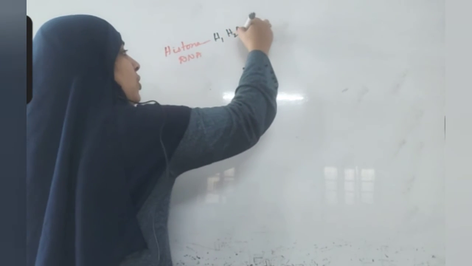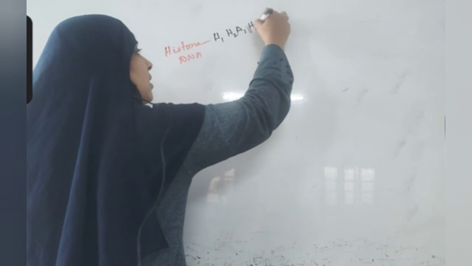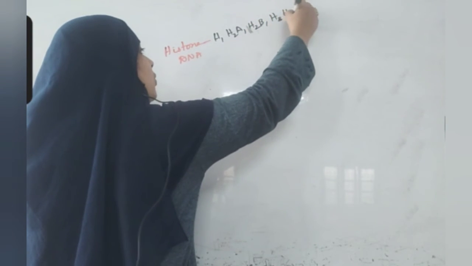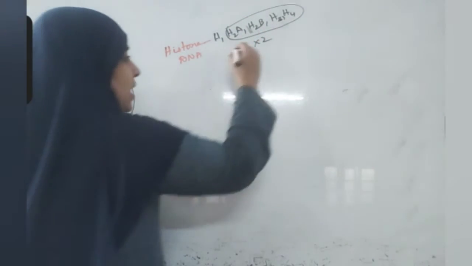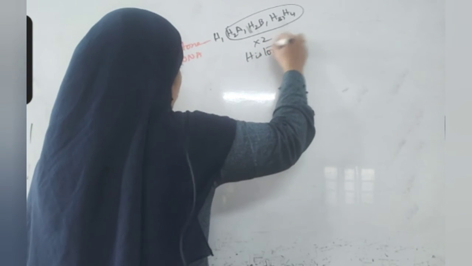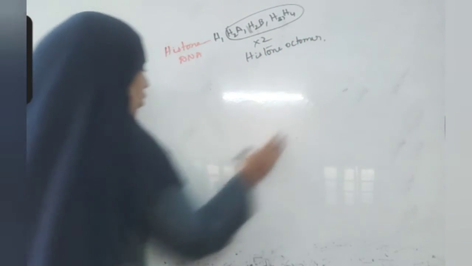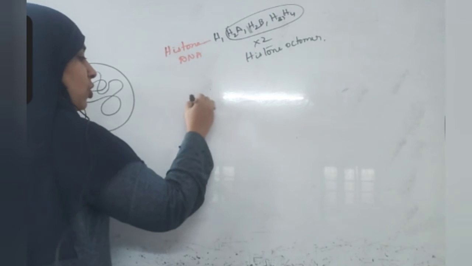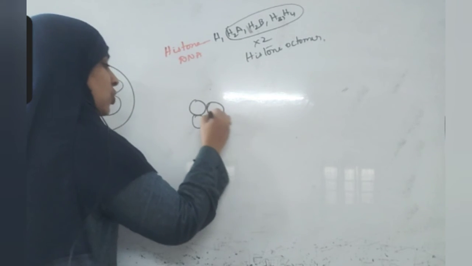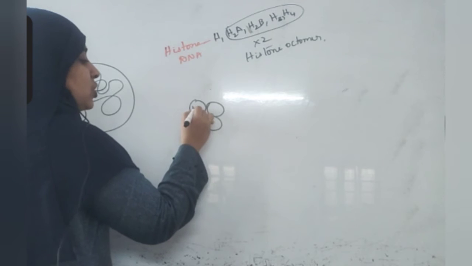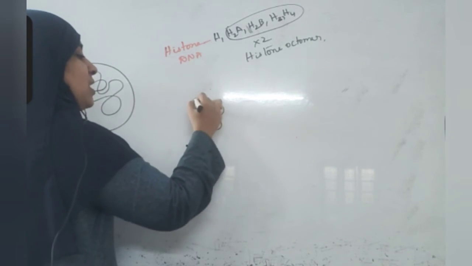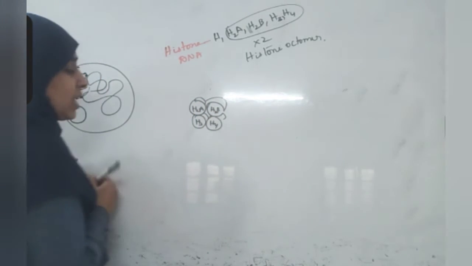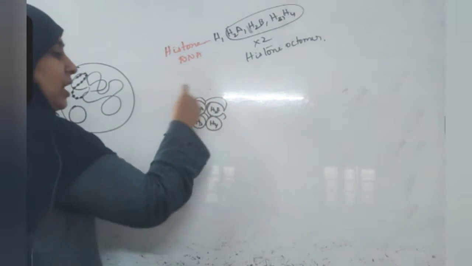Histone proteins are of 5 types: H1, H2A, H2B, H3 and H4. H2A, H2B, H3 and H4 are present 2 times each, which forms a histone octamer. Histone octamer will be the center of the bead. The four histones are arranged side by side: H2A, H2B, H3, H4. Behind this another similar set of four is present. This is forming an octamer.